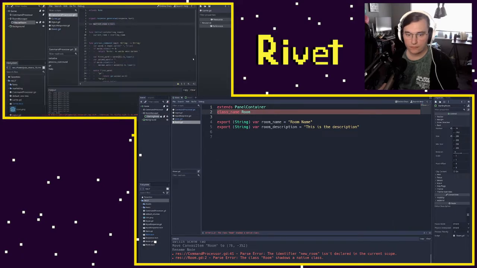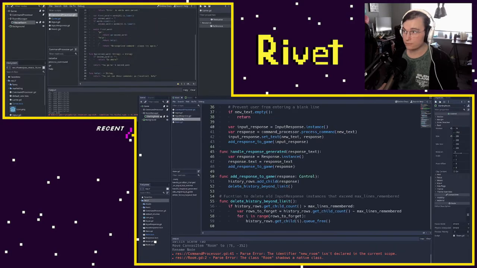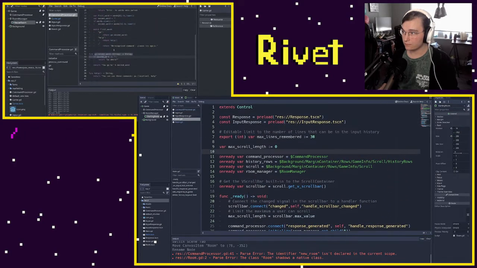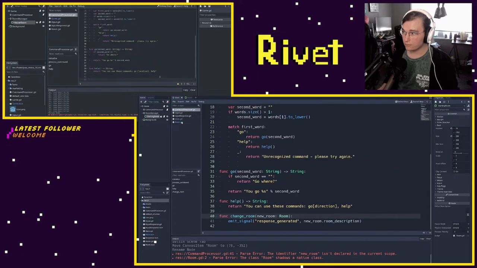And because we're handling our current room here, we're going to keep this within our command processor script because that's where we're handling it. Again, we might move this out to our game later so our command processor doesn't have to do a lot of that state changing stuff. But for now, just to get something that works, we'll keep it in here. And so we're going to need to move rooms a couple times. We're going to do it right here when we initialize our game, and we're going to be doing it whenever we go to a new room. And so I'm going to make a helper function down at the bottom here that's just going to say function, and it'll be change room.